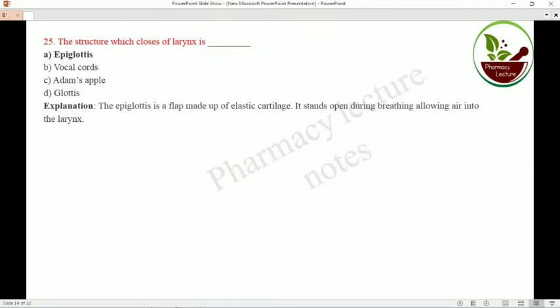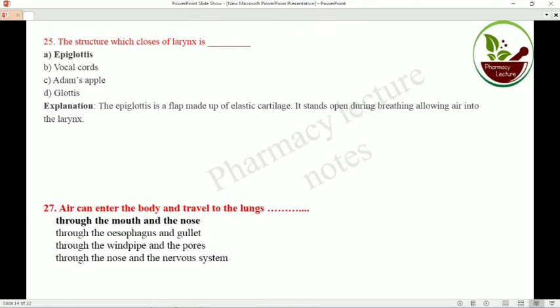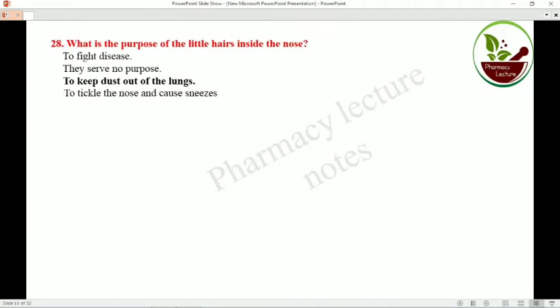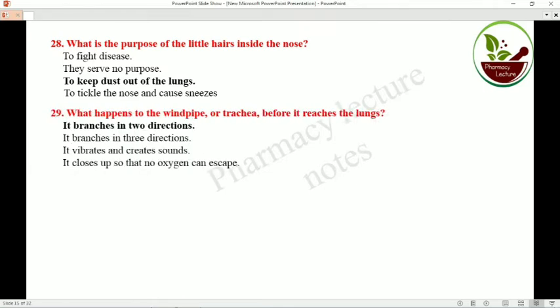The epiglottis is a flap made up of elastic cartilage. It stands open during breathing, allowing air into the larynx. Air can enter the body and travel to the lungs through the mouth and nose. What is the respiratory system? It is the breathing system. So what is the purpose of the little hairs inside the nose? They filter and keep dust out of the lungs.